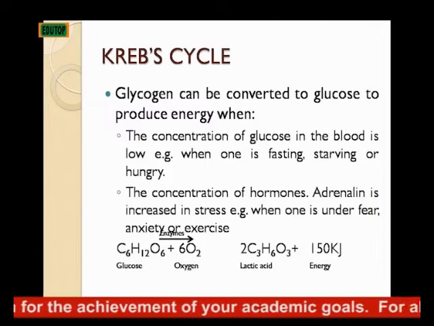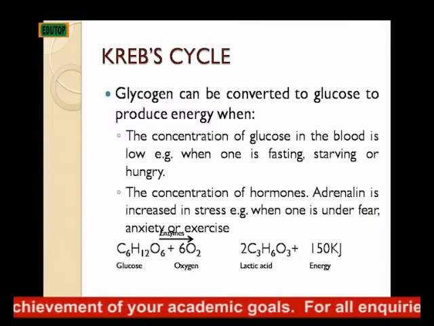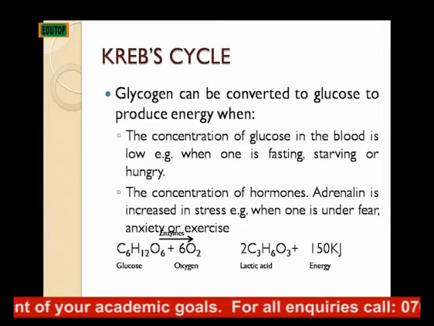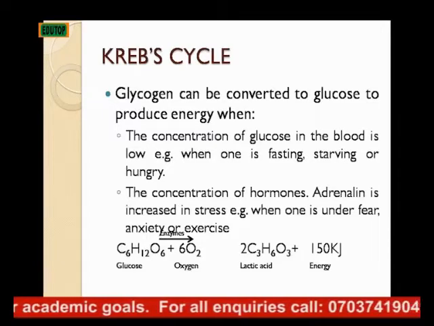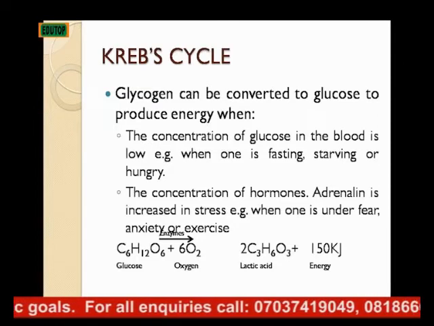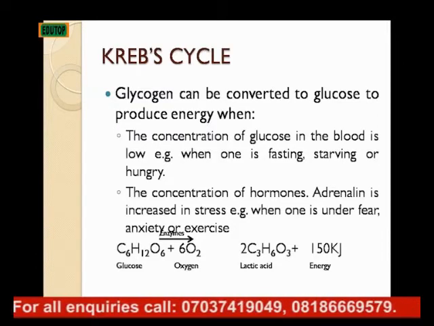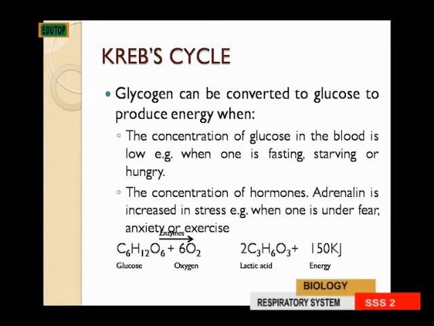And we also have this equation: glucose plus oxygen in the presence of enzyme giving lactic acid and 150 kilojoules of energy. And this tells you that this is a reaction that occurs in an animal, because you find lactic acid.